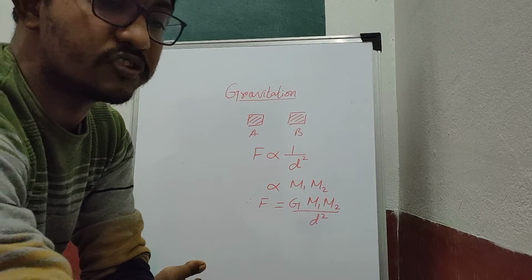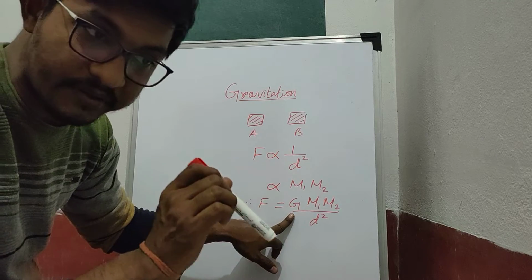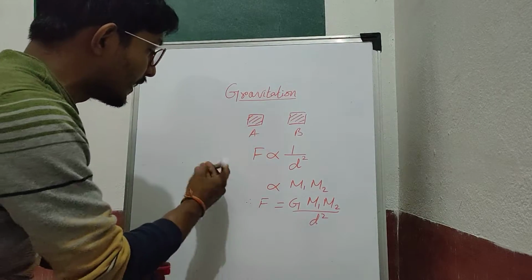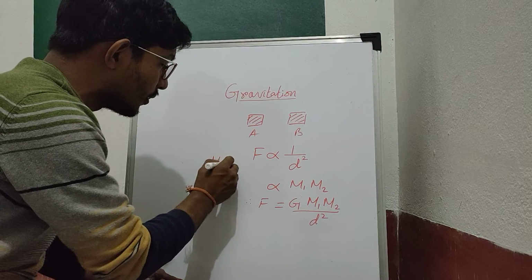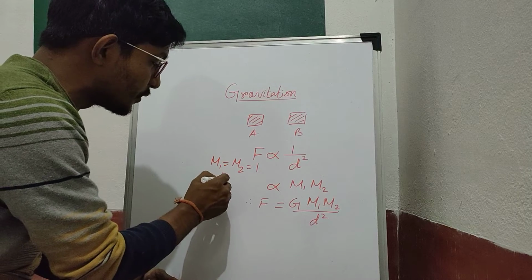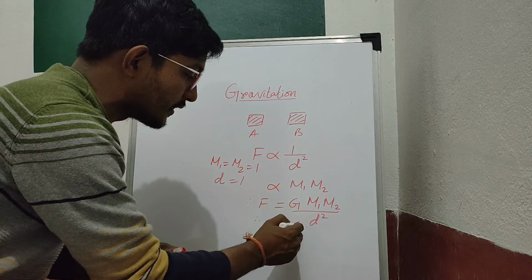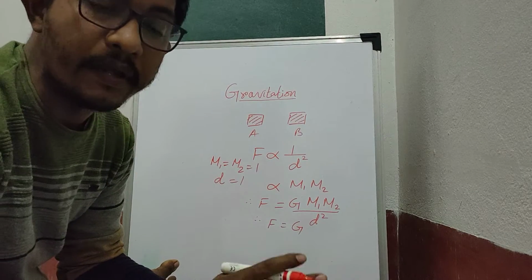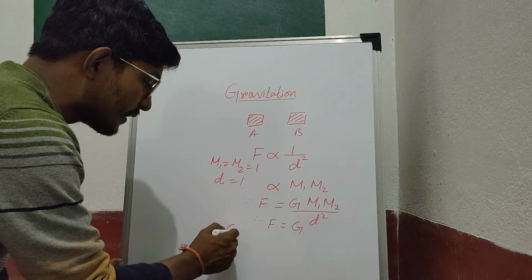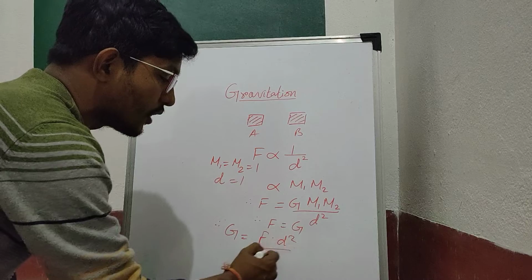So F is equal to G m1 m2 by d square, where G is known as the gravitational constant or universal gravitational constant. If we put the mass of both objects as unity and the distance between them as 1 unit, then the force applied on the object is equal to the value of the gravitational constant. The unit of this gravitational constant G is expressed as F into d square by m1 into m2.